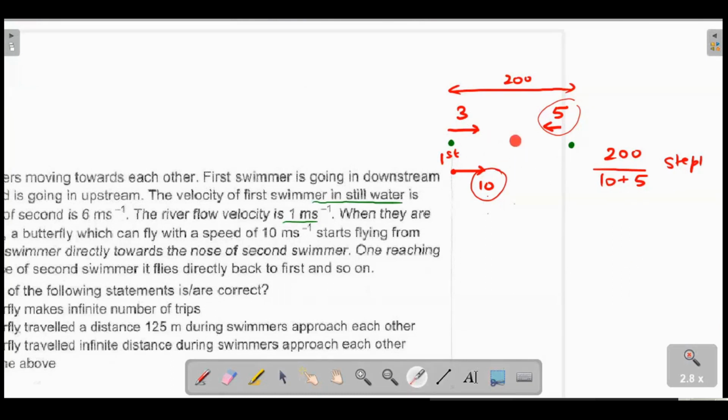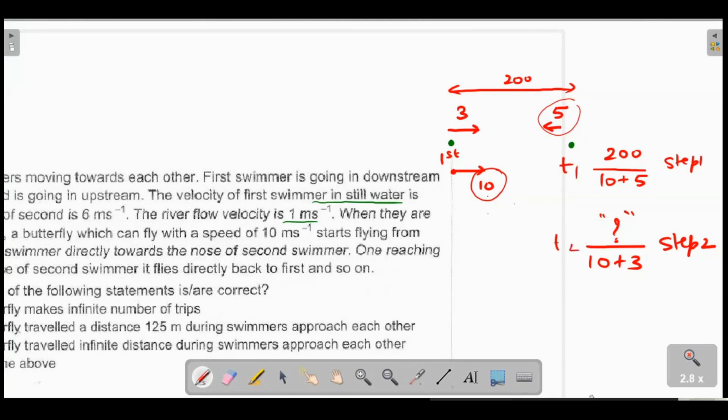In step 2, the insect will try to approach this 3. Then step 2 will have a 10. Let me write that for you. They will be having a 10 plus 3 in the denominator, and the distance is calculated in the long way in that particular problem. And then this would be T1, T2, T3, T4, so on and so forth.